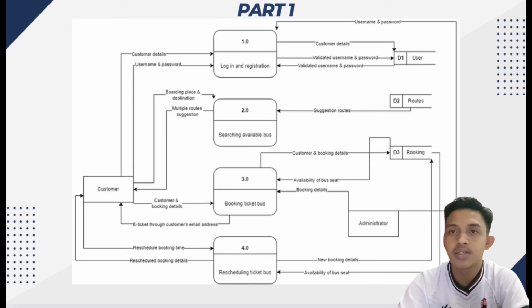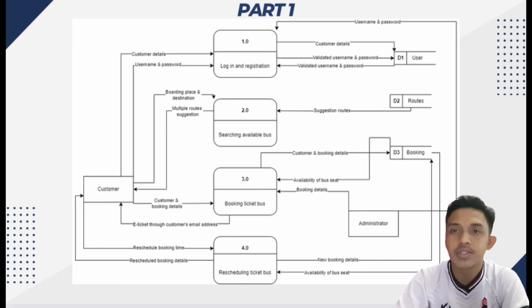So next, the second process is searching for the available bus. The customer will enter the location that they want to go to, and the system will recommend a few available buses that will go to the destination. So the user will choose one of the buses to make a booking, and the system will also suggest the routes from the routes data store.